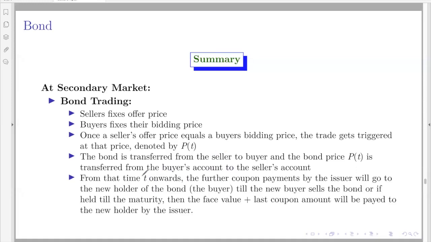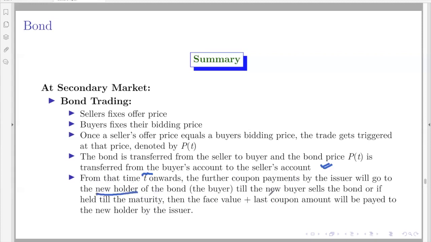From that time onwards, that is, when the trade happens, the further coupons will be paid by the issuer to the new holder, that is the buyer at the time T. The seller goes completely out of the scene of the bond, and the new buyer will take over the bond, and the issuer automatically will start transferring the future coupon payments to the new buyer.